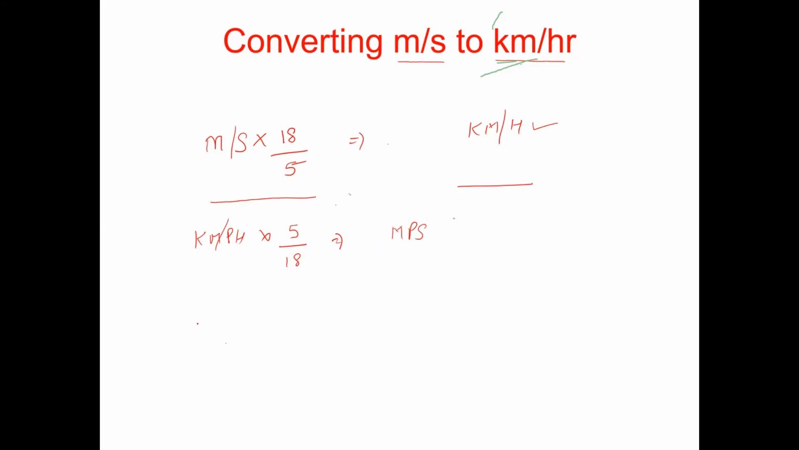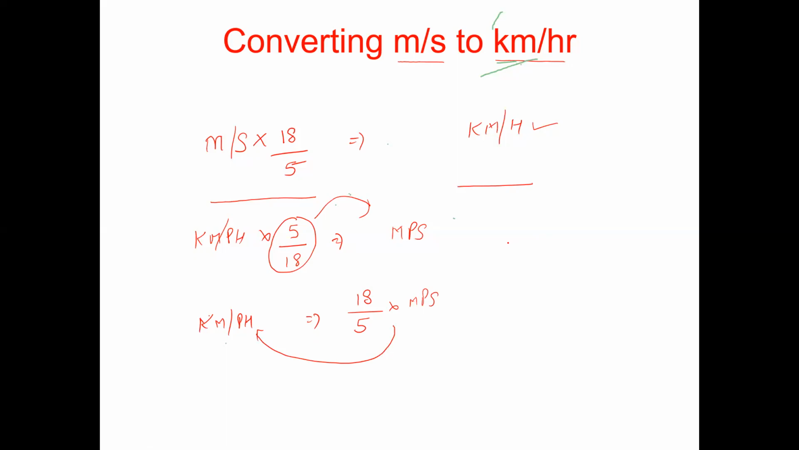And now for finding the speed in kilometers per hour, when you take this figure to your left hand side, its numerator and denominator change. So that's why 18 divided by 5 and multiplied by meters per second gives you the speed in kilometers per hour. So this is the basic formula.